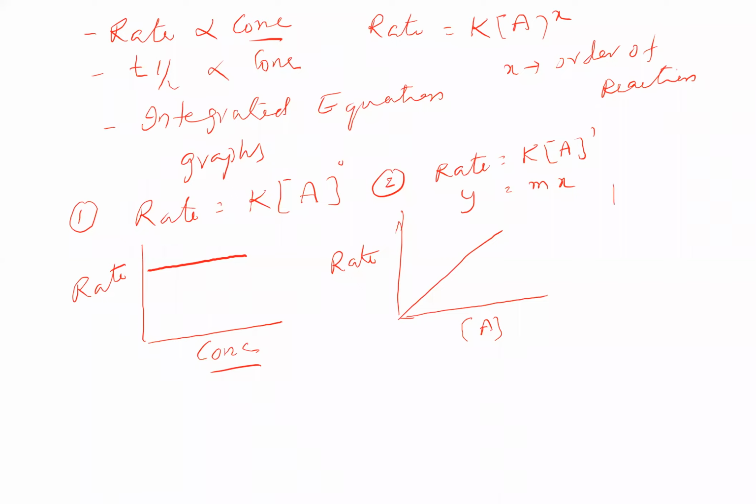Then you take order 2 now. The square has to come. So rate is equal to K into A square graph here. So there are two graphs we can plot for this. From here onwards, we can draw more than one graph for rate and concentration. Suppose you are plotting rate versus directly A square now. If it is rate and A square, the graph will be a straight line only. It will be Y is equal to mx graph again. If it is A square, m is going to be K and x is going to be A square for us. We get this line.